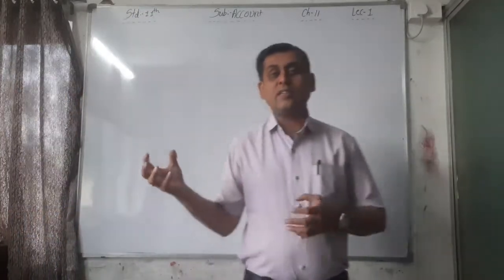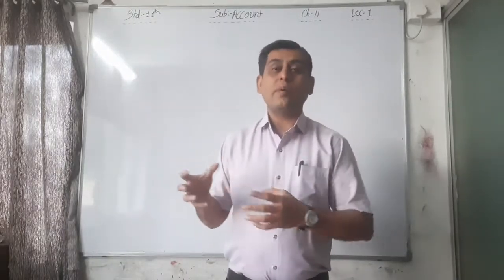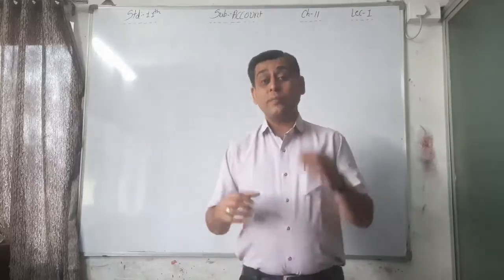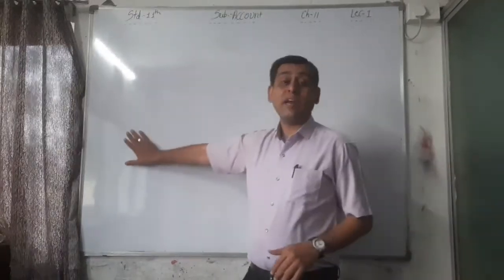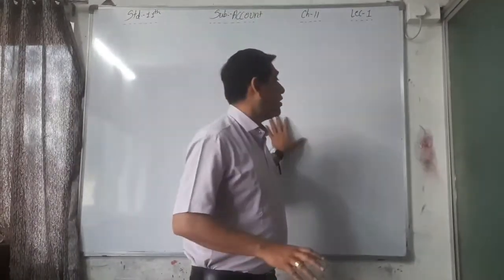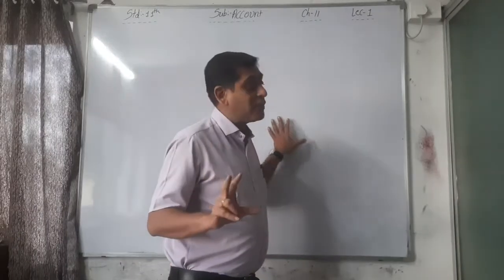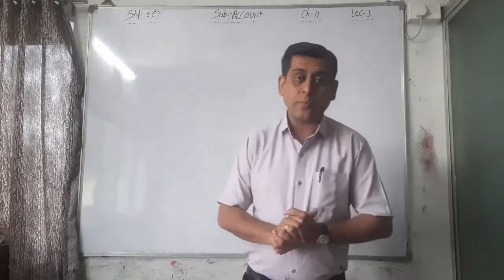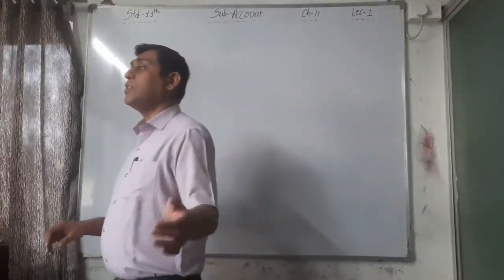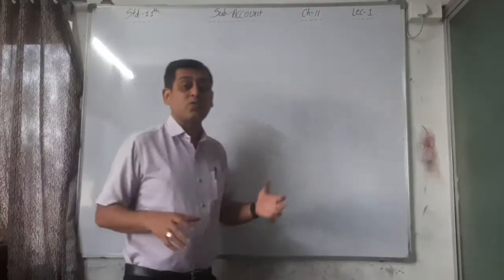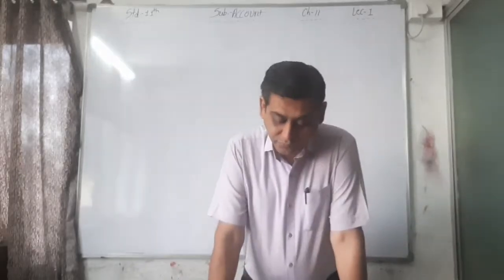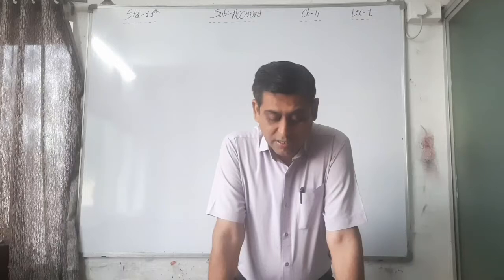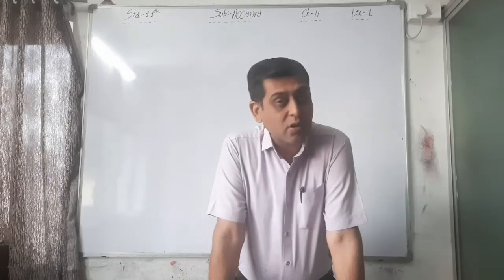Whatever amount or income is collected by the bank on behalf of the trader is recorded on the debit side, and whatever payment is made to creditors or for expenses is recorded on the credit side of the bank column of the cash book. Right? We already discussed this in the cash book chapter. That's why here it is very easy. The cash book prepared by the trader in the ledger was discussed in the earlier chapter on the cash book.